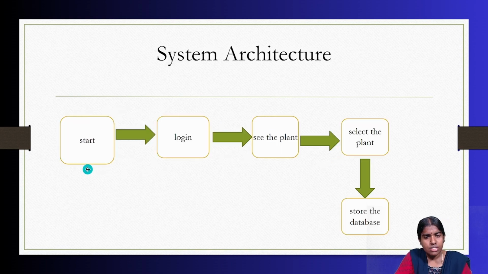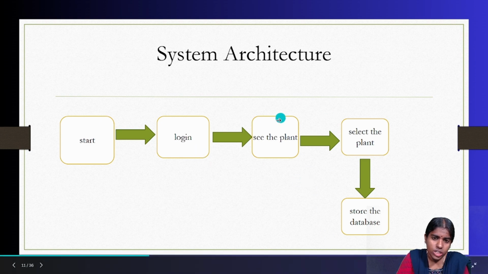Clear with this? I'm just splitting this project into different blocks. What are the different blocks? All these are the different blocks that are present in the system architecture diagram. The first one is the starting block. Whenever I'm going to start any project, he can just log into the system and he can see the plants. What are the different types of plants that are available?